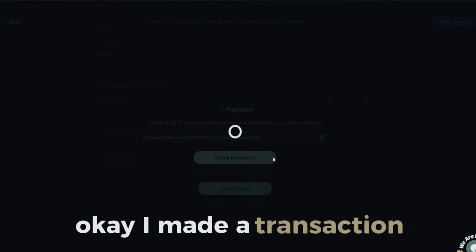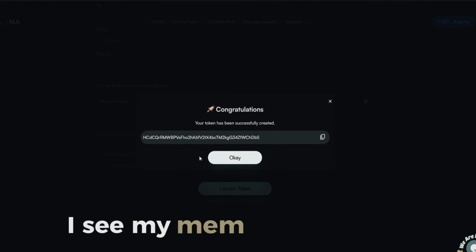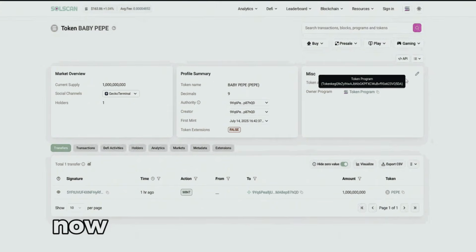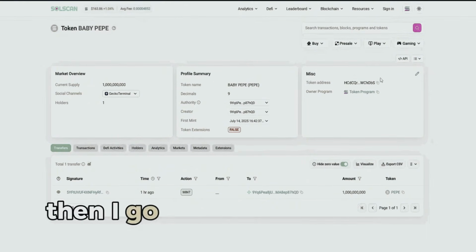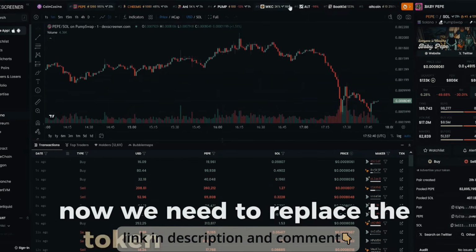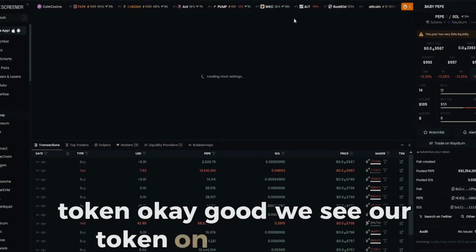Okay, I made a transaction. Now I click Check Transaction, and boom! I see my memecoin address. Now I copy the address and check Solscan. Now I copy the token address. Then I go to the Dexscreener and select any token. Now we need to replace the token address with our token. Okay, good. We see our token on Dexscreener.